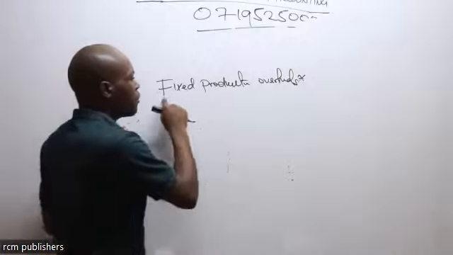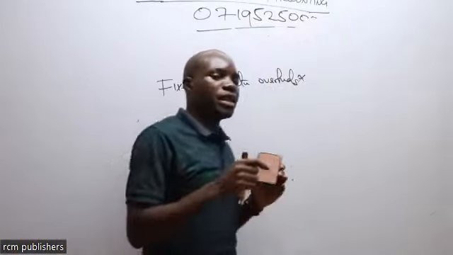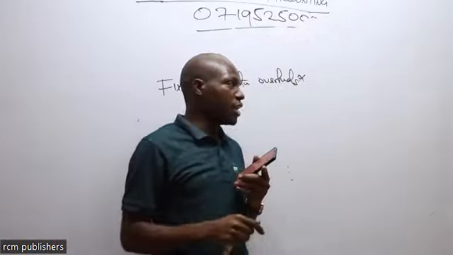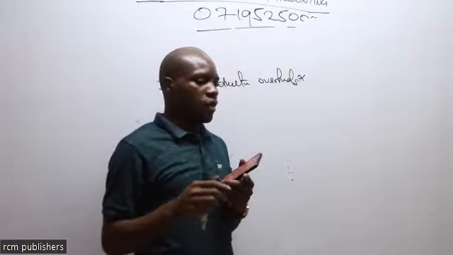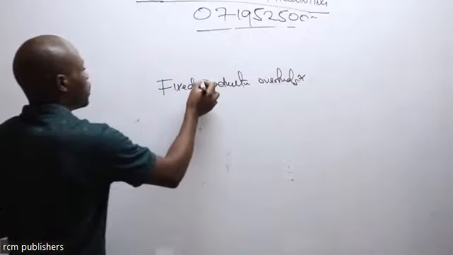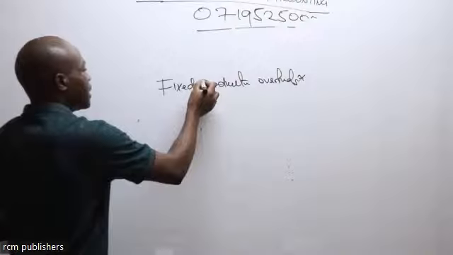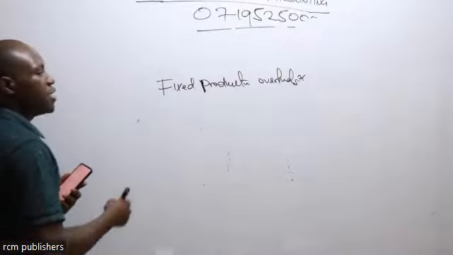Remember, if I have fixed production overhead as part of the cost, and I have some materials or units that I did not sell, then I will be able to take this to the current asset section as inventory or closing inventory.